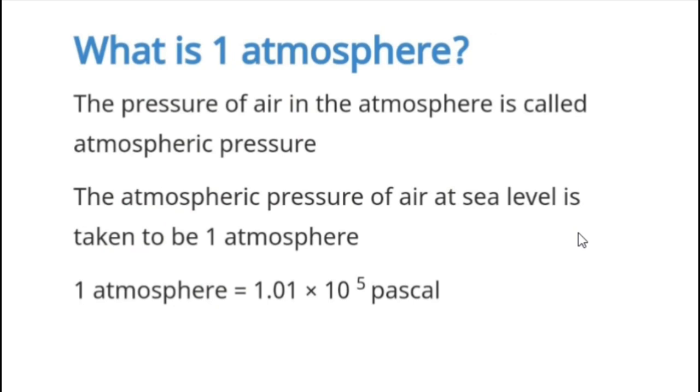Now let's quickly have a look at what is 1 atmosphere. The pressure of air in the atmosphere is called atmospheric pressure. The pressure of air at sea level is taken into consideration. Thereby 1 atmosphere is equal to 1.01 into 10 raised to the power 5 Pascal. Alright, so this was important.